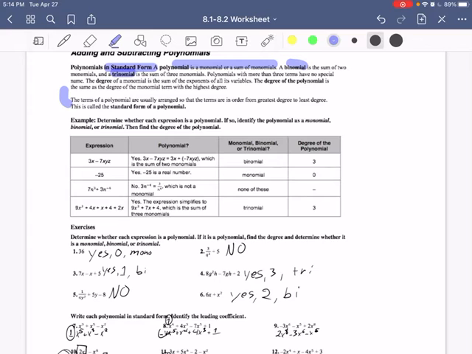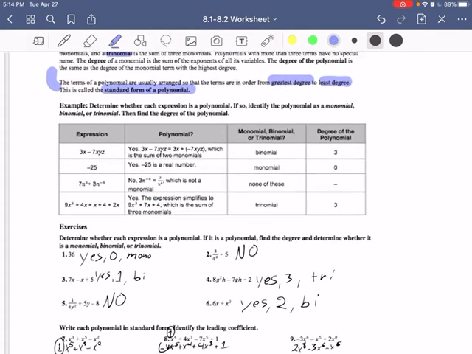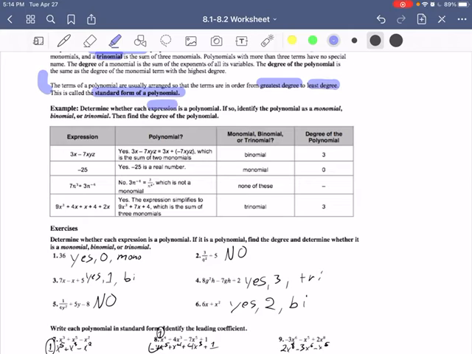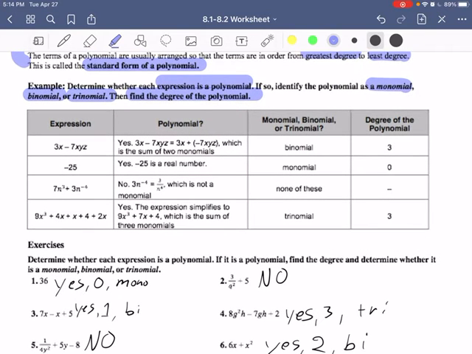That's called standard form. Alright, in this exercise we're going to determine whether each expression is a polynomial. If so, state if it's a monomial, binomial, or trinomial. Okay, then find the degree of the polynomial. So we see down here we've got two expressions.